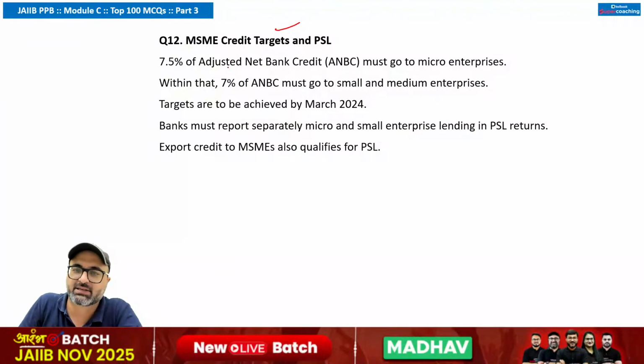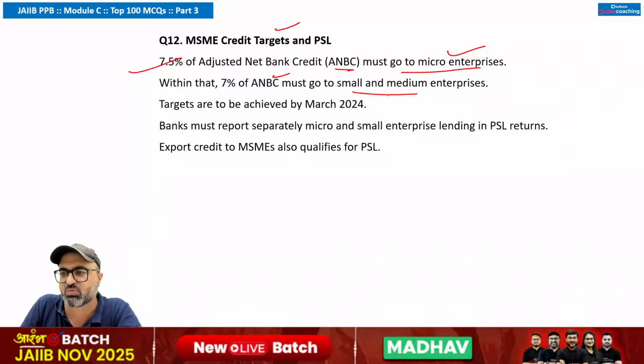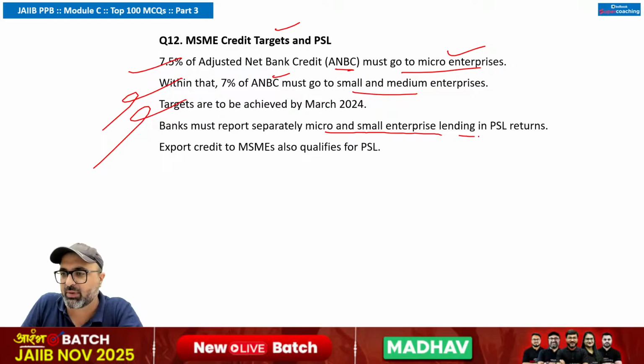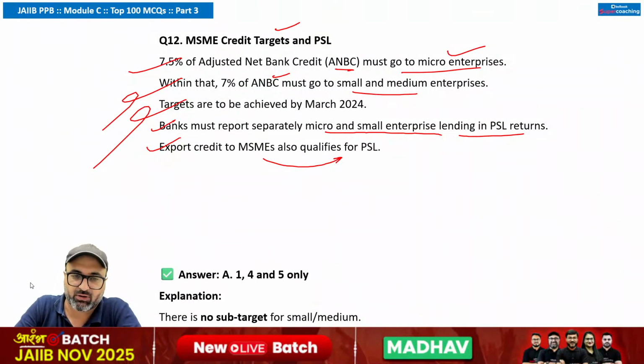MSME credit targets and priority sector lending, 7.5% of adjusted net bank credit must go to micro enterprises. Correct. Within that, 7% of ANBC must go to small and medium enterprises. No such classification has been made. Targets are to be achieved in a set timeline? No sir, it's a regular target. There are no set targets in the given timeline. Banks must report separately micro and small enterprises lending and priority sector lending returns. That is also correct. Export credit to MSME also qualifies for priority sector lending. That is also correct. So the answer will be 1, 4 and 5 are correct. Rest all the statements are wrong.